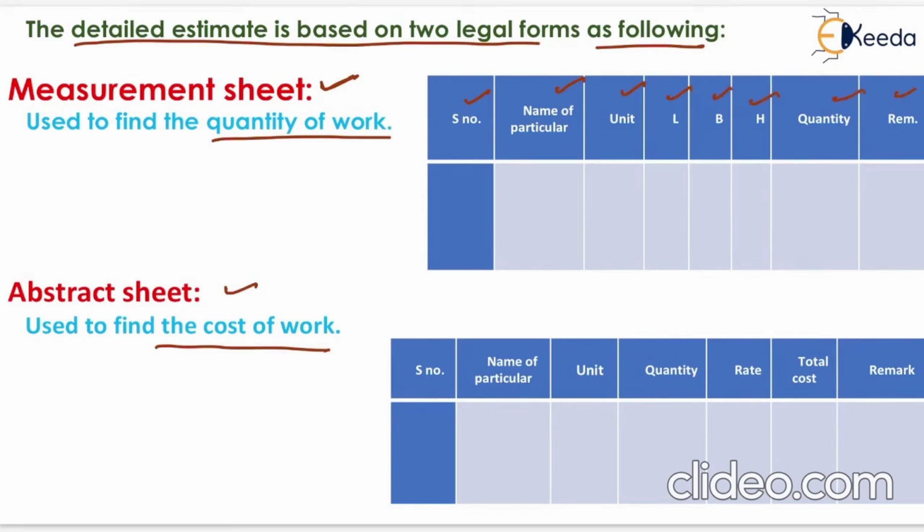And in the abstract sheet, serial number, name of particular, unit and quantity are written, and the rate is taken from the SOR, that is schedule of rates. Now multiplying the quantity with the unit rate, we calculate the total cost, and if we need to fill any remark, it will be filled in this column.